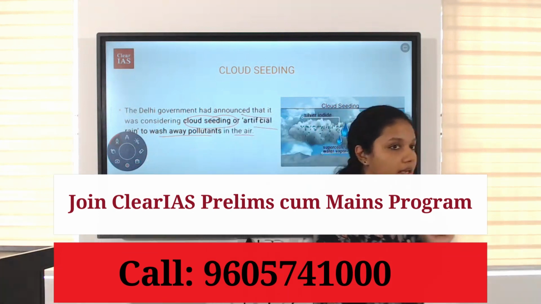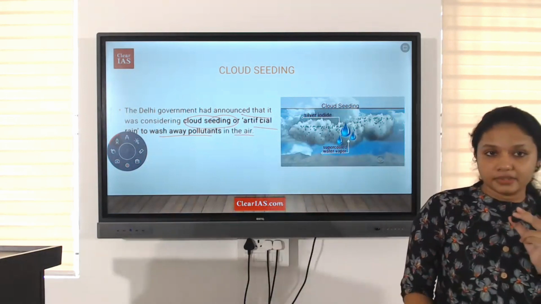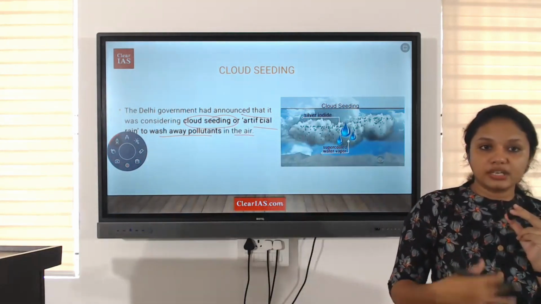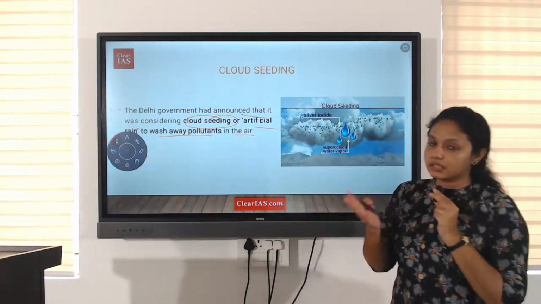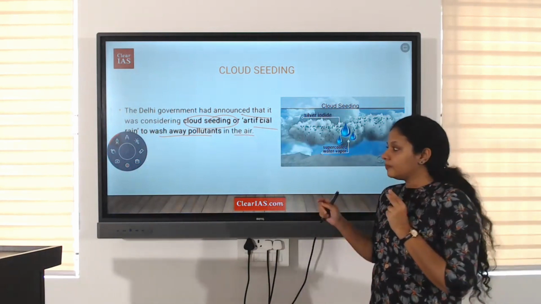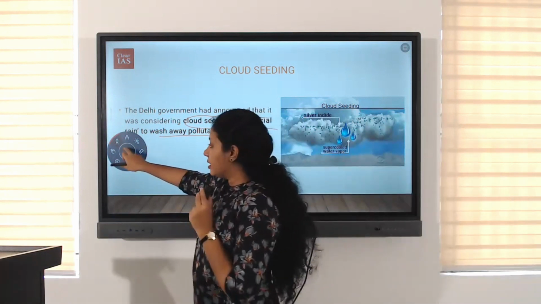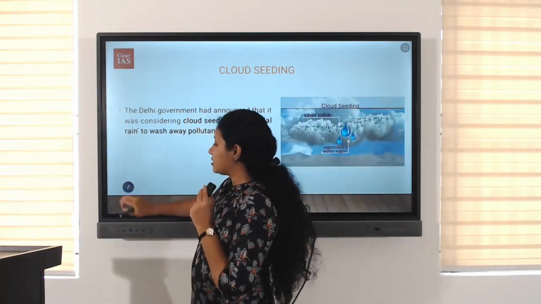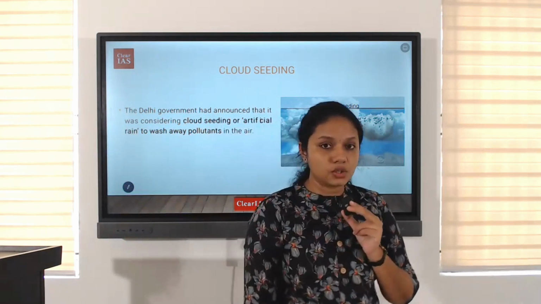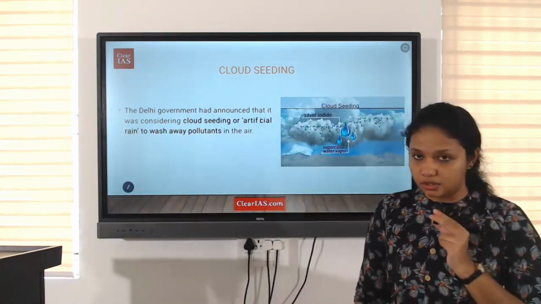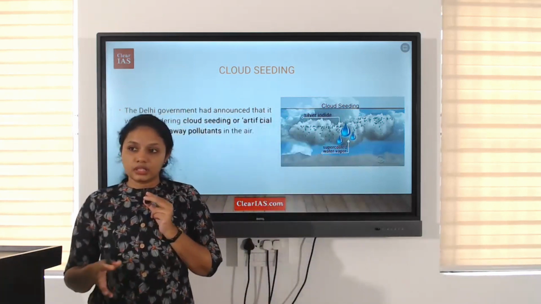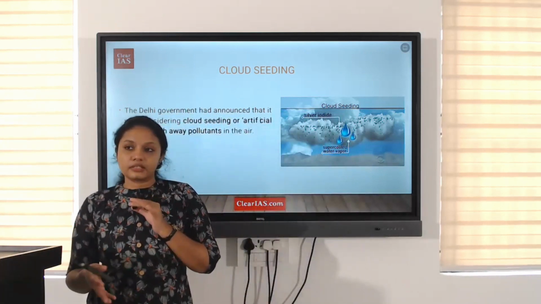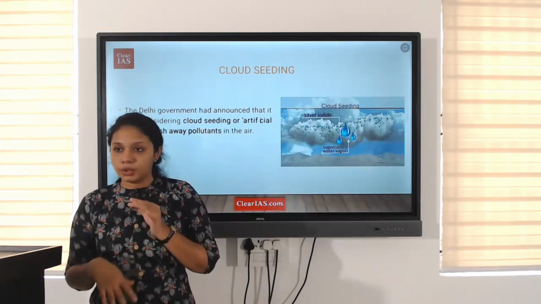As we know, Delhi has now become a gas chamber. Why? Because of pollution and also winter is approaching. Both the reasons are aggravating the pollution. So that is the reason why the Delhi government is planning for the cloud seeding technique to reduce the pollution. Cloud seeding has not yet been used in India for reducing pollution, so this is the first time it is being considered.